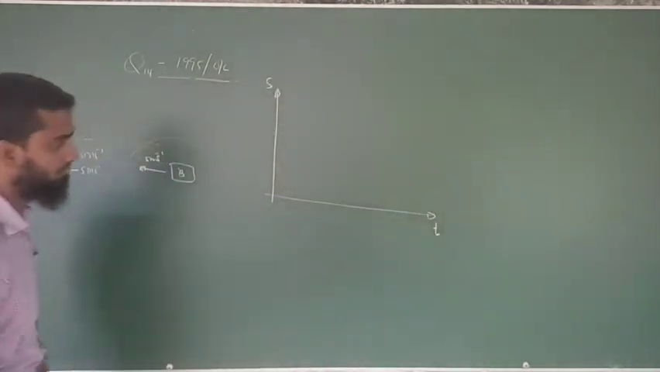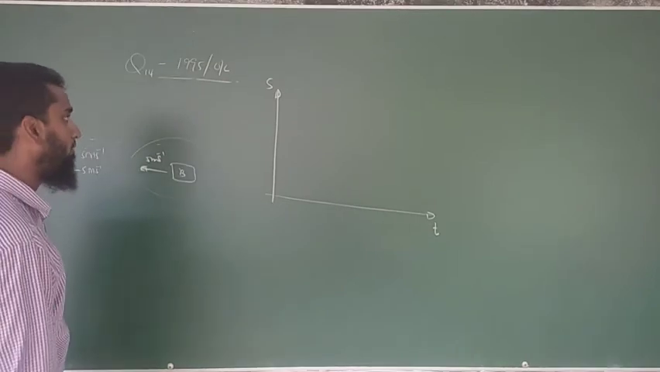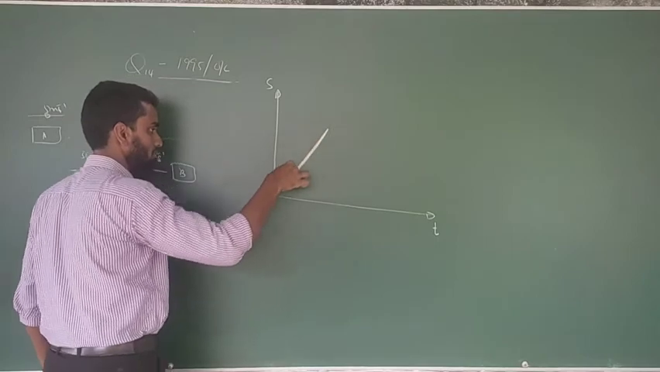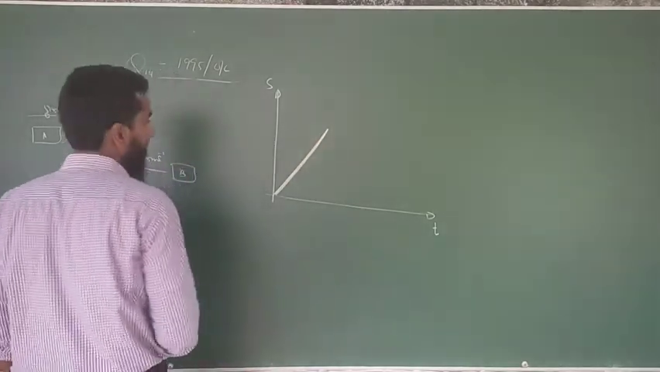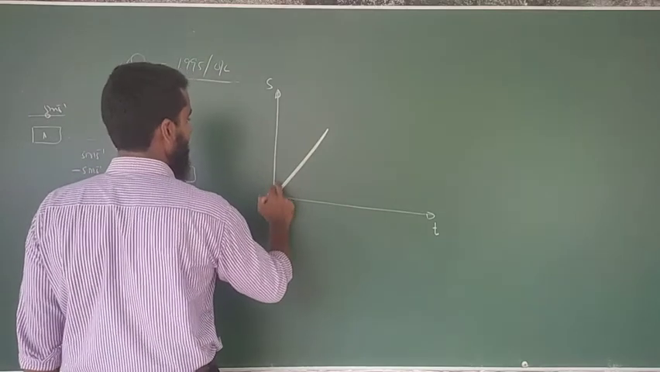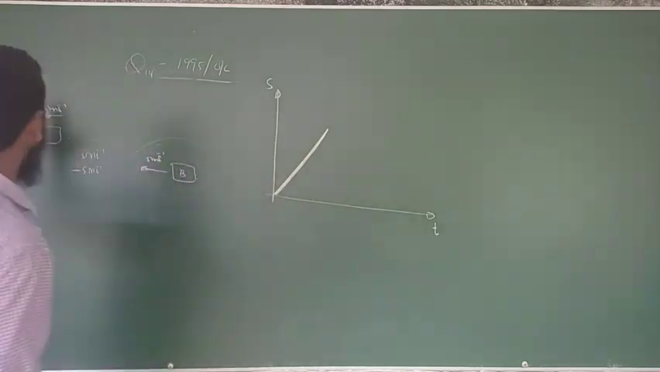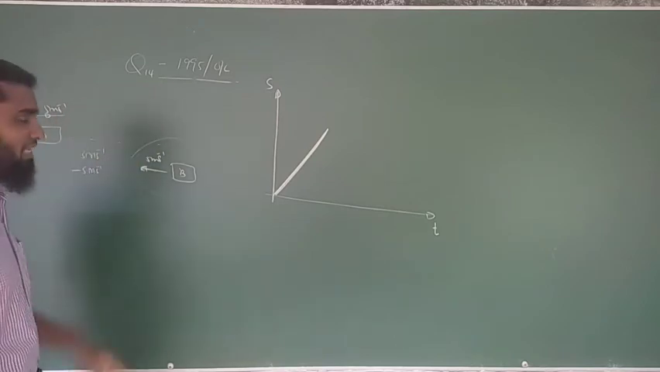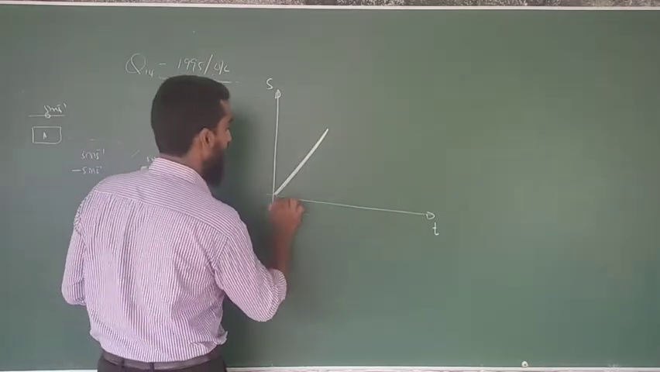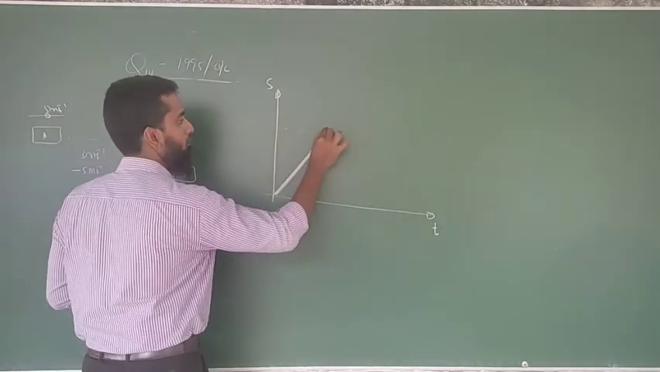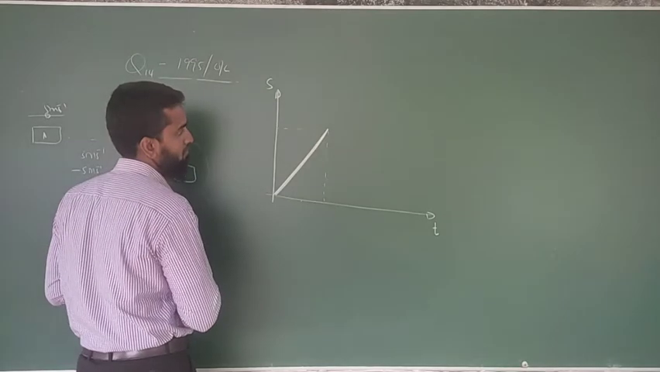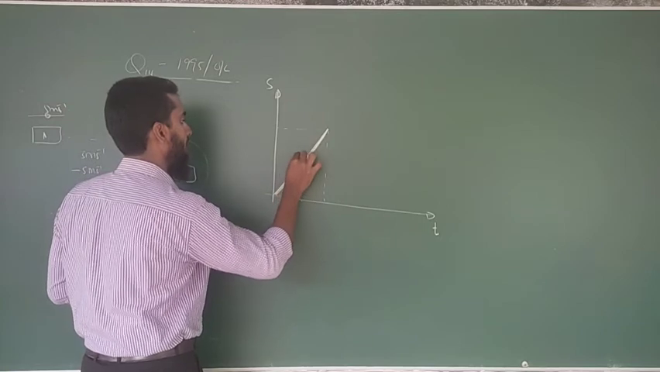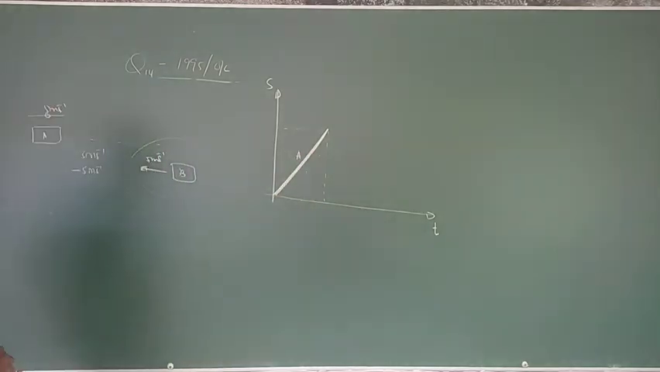for this motion. For A, I am drawing the displacement time graph like this. For A, continuously the displacement is increasing with the time, because with the velocity, if it is moving, it's going to cover a displacement. Then the portion of the graph is going to be like this. Okay, now this is for A. Now how about B?